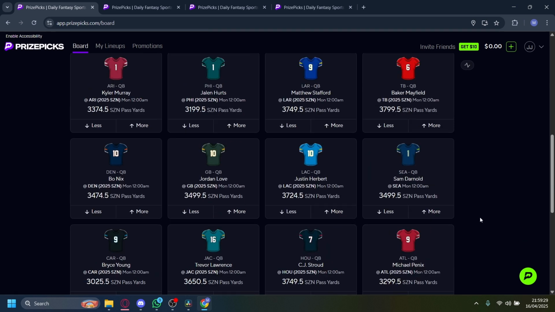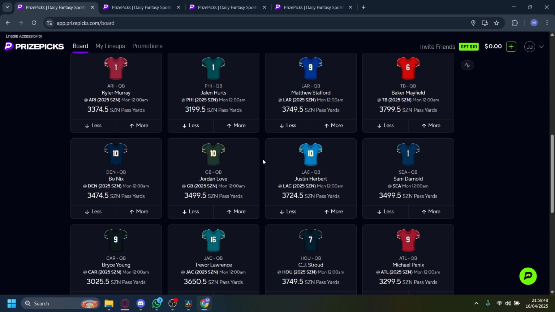Now, let's make an example here. For example, let's just pretend this guy is player A and this guy is player P, right? Player A is a quarterback, meanwhile player P is a wide receiver on the same team. Now, if player A, the quarterback, goes over 2.5 passing touchdowns, then player P, the wide receiver on the same team, also has the best chance to go over 0.5 receiving touchdowns.